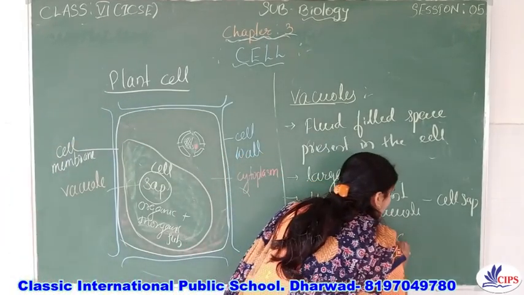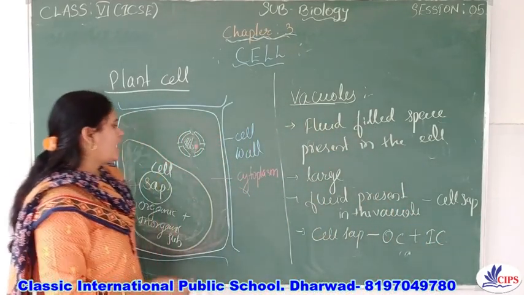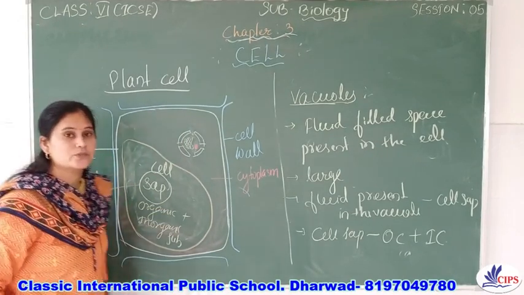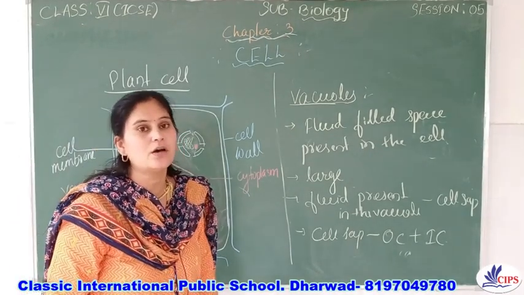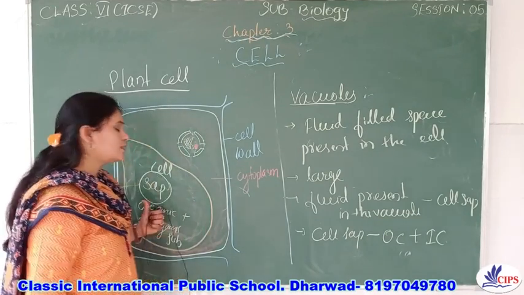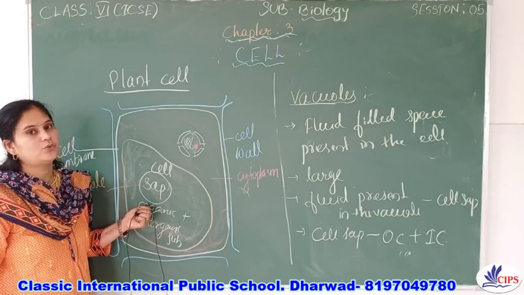So it is a mixture of organic compounds plus inorganic compounds, and the vacuoles give turgidity to the cell. Yes, what does it give? Vacuoles give turgidity to the cell.